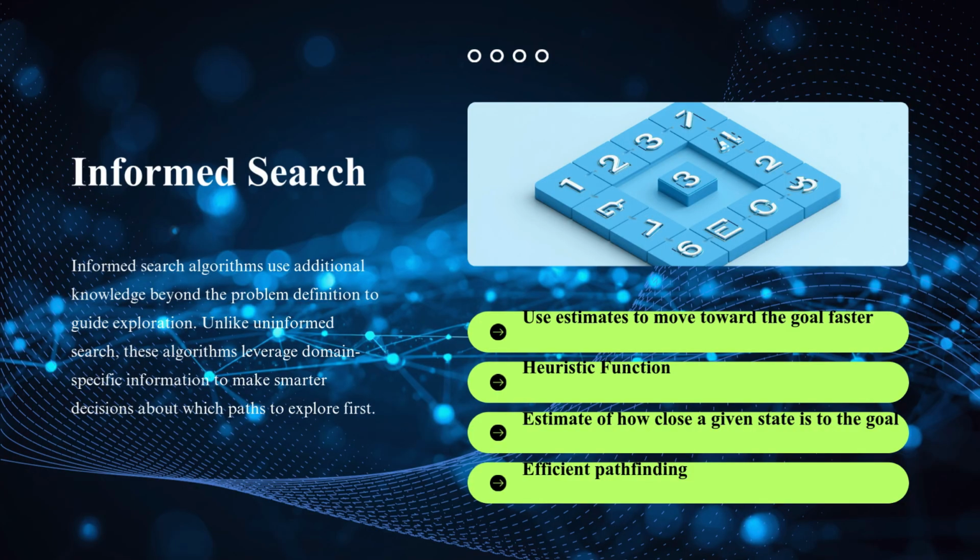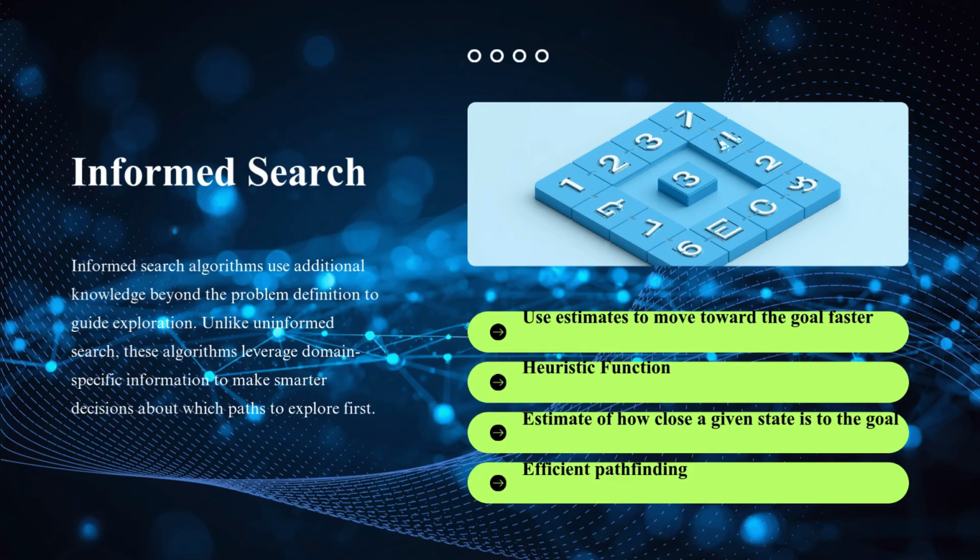Let us understand the concept of informed search in more detail. Informed search algorithms use additional knowledge about the problem domain to guide the search process intelligently. Unlike uninformed search algorithms such as BFS and DFS, informed search does not explore nodes blindly. Instead, it uses estimates to predict which path is more likely to reach the goal efficiently. This additional knowledge is called a heuristic function. A heuristic function estimates how close the current state is to the goal state.